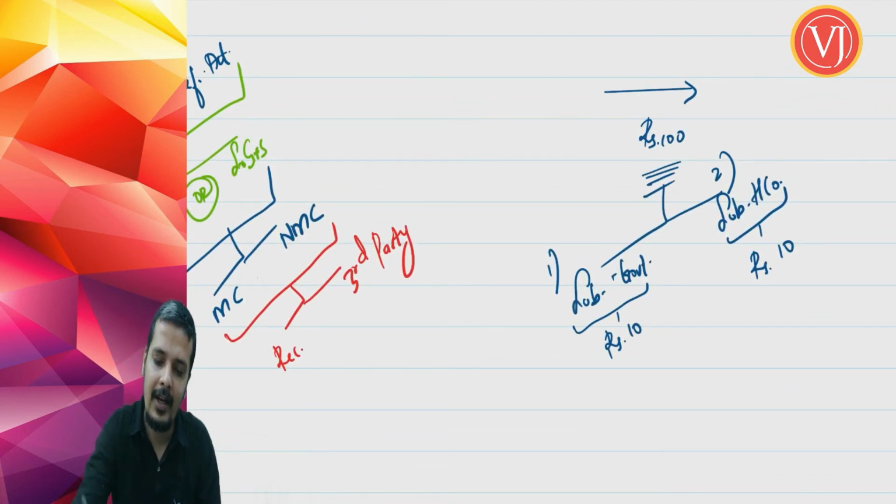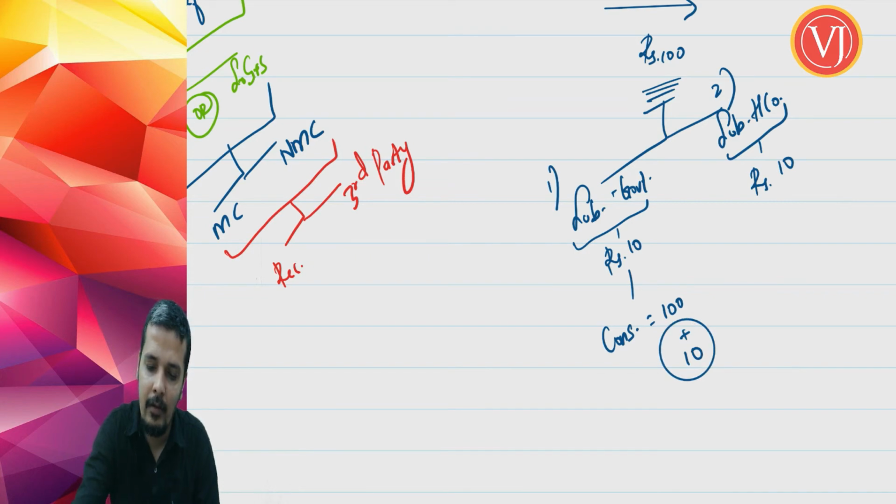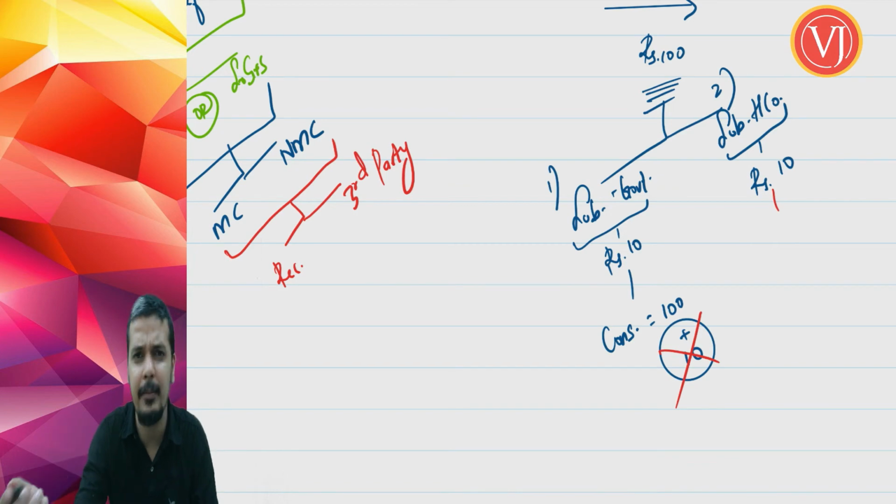Now, what are they trying to tell? Consideration in first example will be only 100. 10 rupees will not be added. Consideration in the second example, where I have sold it for 100 rupees, where I am going to get 100 rupees from the recipient.